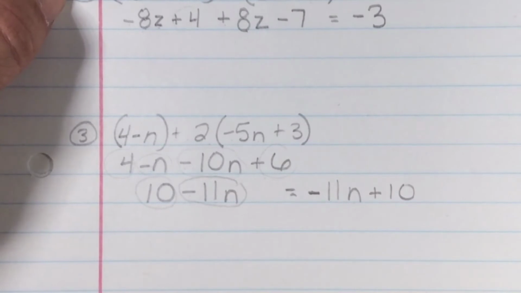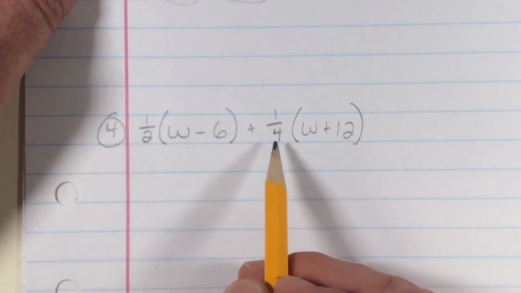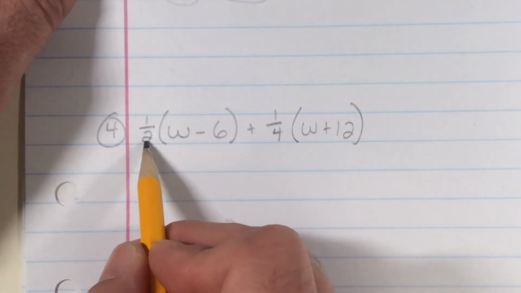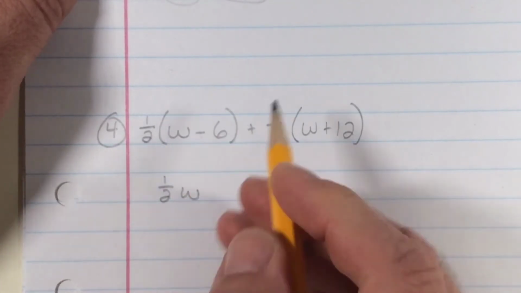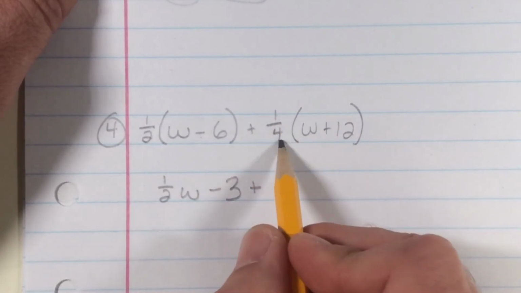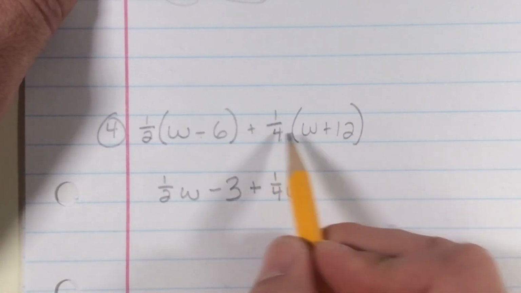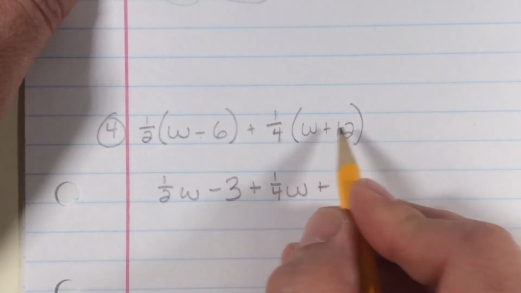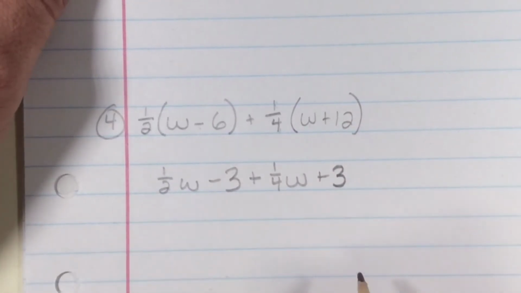Negative 11n plus 10. And here is an ugly problem because I'm distributing fractions, and everybody is afraid of fractions. Not me, though, but most people. So 1/2 times w is 1/2 w. 1/2 times negative 6 is negative 3. Plus 1/4 of w is 1/4 w. And 1/4 times 12, or 1/4 of 12, is 3. Positive and a positive, so it's positive.